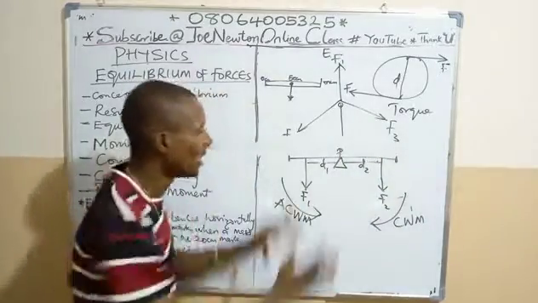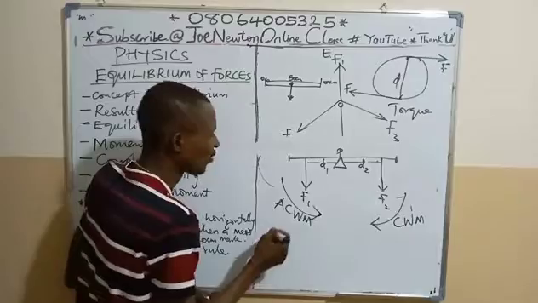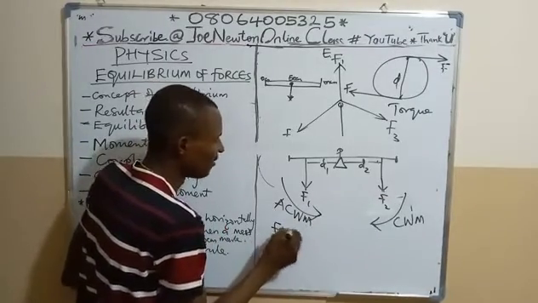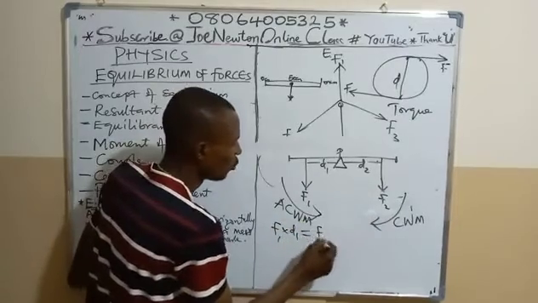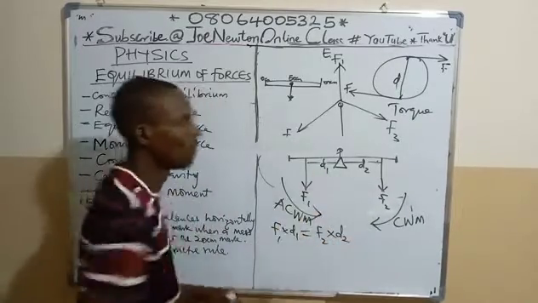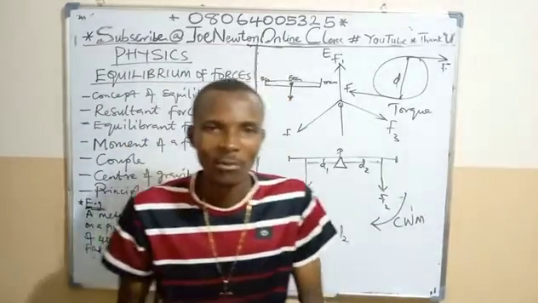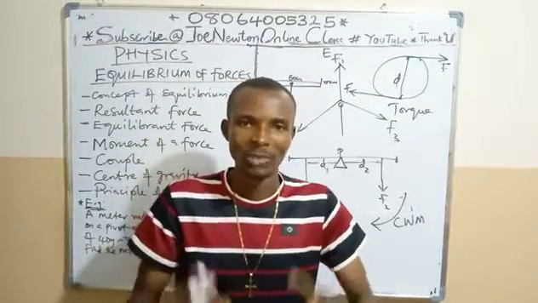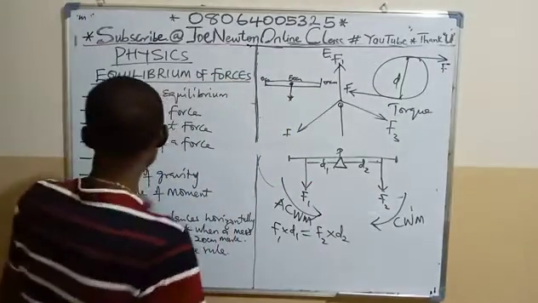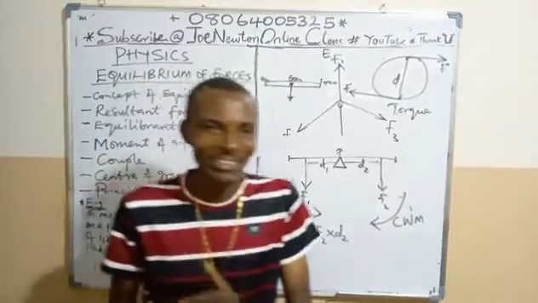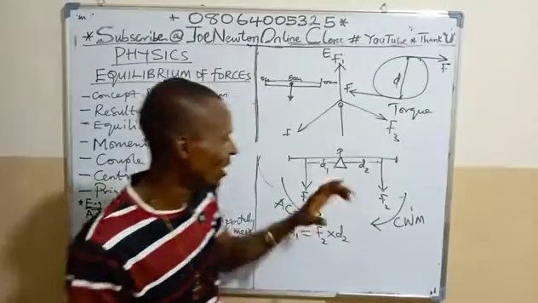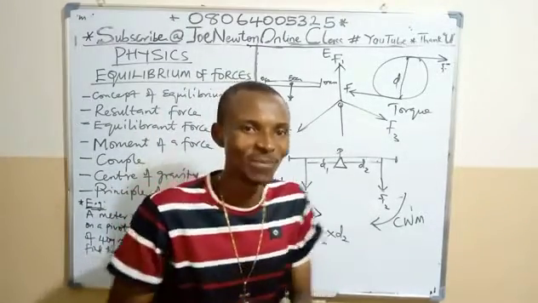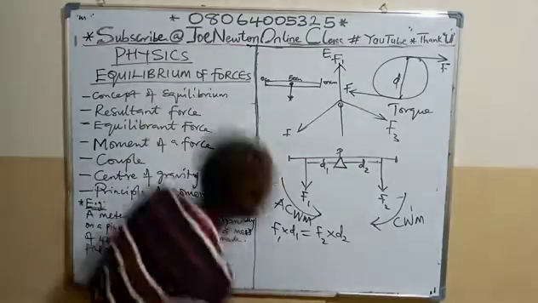So for this body to be in equilibrium, the anti-clockwise moment will be equal to the clockwise moment, which means F1 times D1 should be equal to F2 times D2. In other words, the algebraic sum of the moment of forces about this point will be equal to 0. Thank you. So with this explanation, it is important we take a typical question to explain more on this. That's a typical practical calculation question. So without wasting time, let's take this.